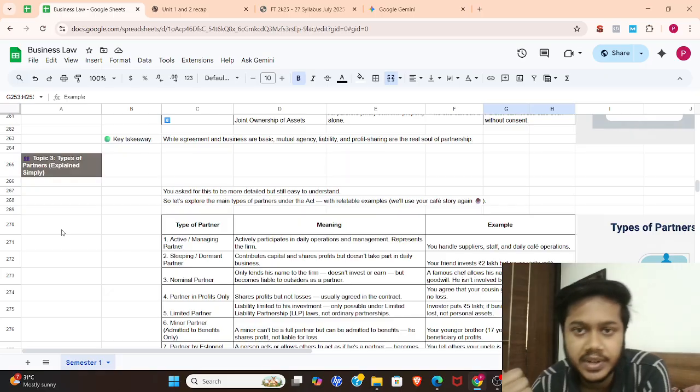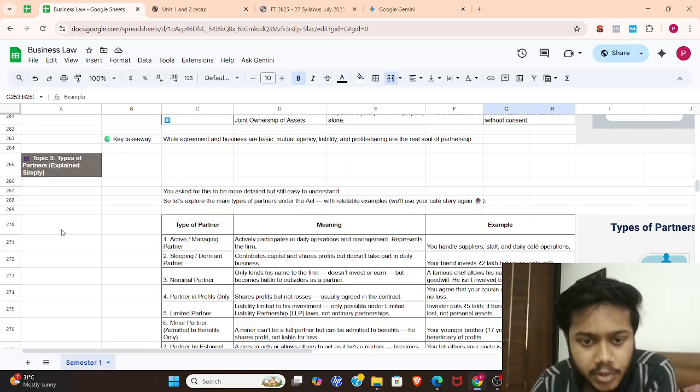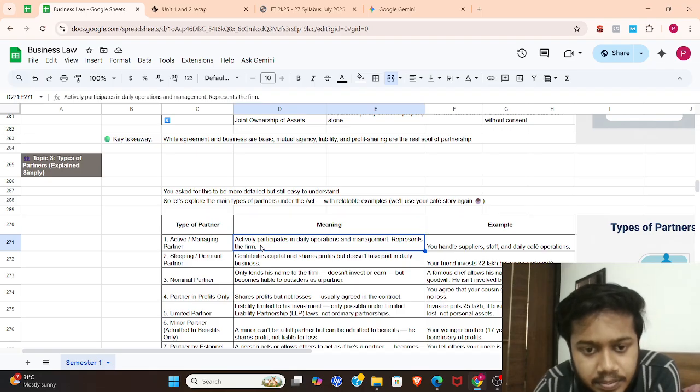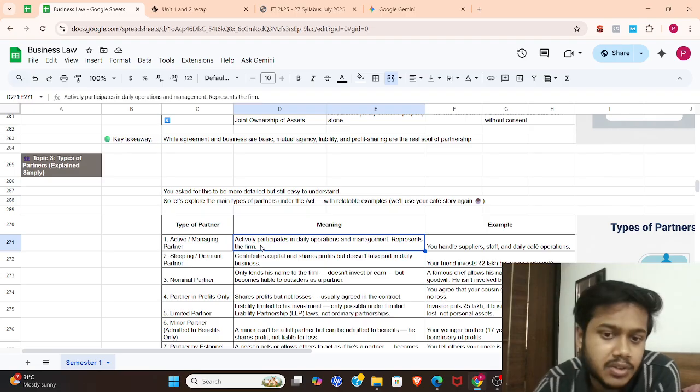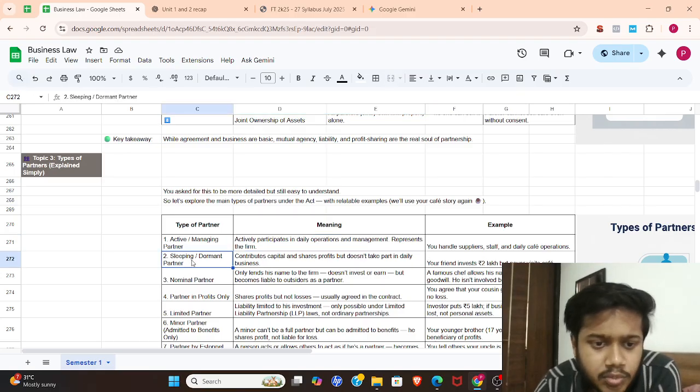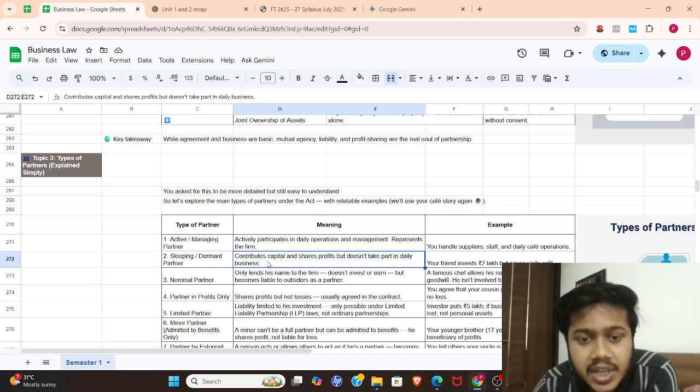The first one is the active partner. You probably know about it, so I will just read out its meaning. Actively participates in business operations and management. Represents the firm. For example, you handle suppliers, staff, and daily cafe operations. It's like that. Now moving to the second, the sleeping or dormant partner. What does it mean? It means contributes capital and shares profit, but doesn't take part in daily business.